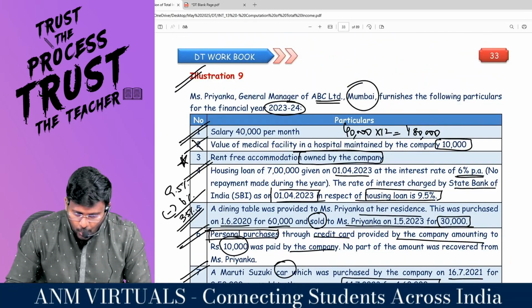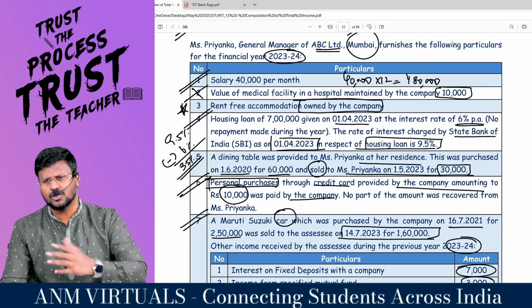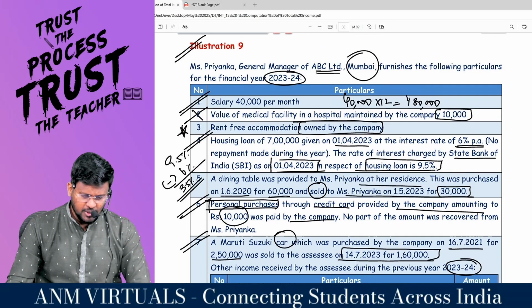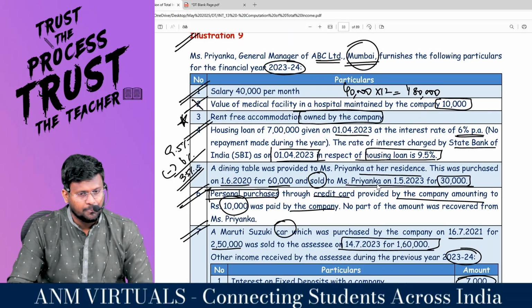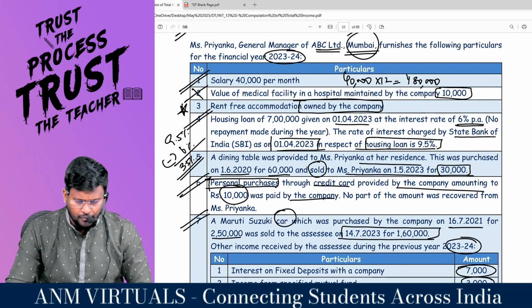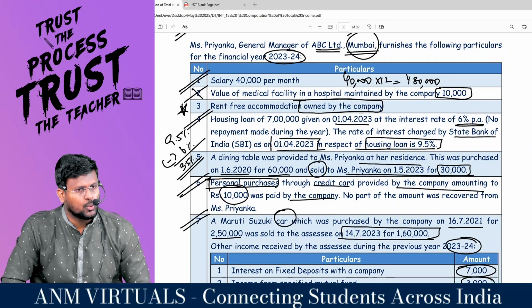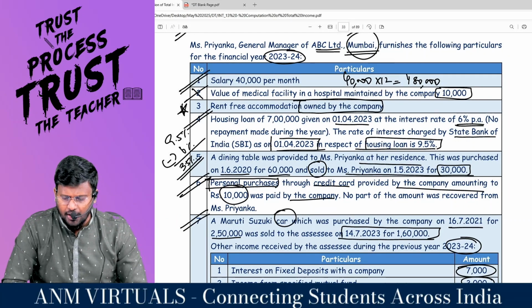Now I will read the question once again. You try to place the things, because there are a lot of takeaways in this question, right, sir? Miss Priyanka, General Manager of ABC Limited, Mumbai, that Mumbai shows the highest population, metropolitan cities, furnishes the following particulars for the financial year 23-24. Salary 40,000 per month. That means 40,000 into 12 comes to 4,80,000. Settled. Value of medical facility in a hospital maintained by a company 10,000.